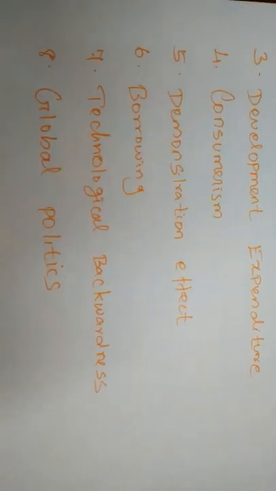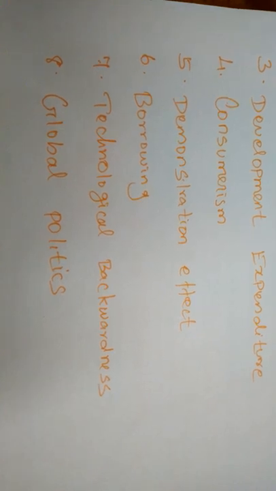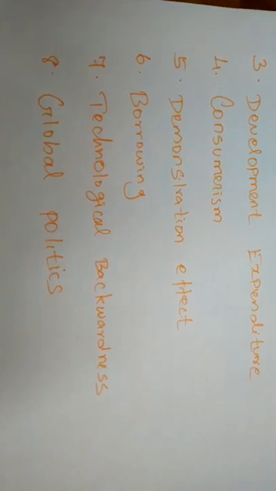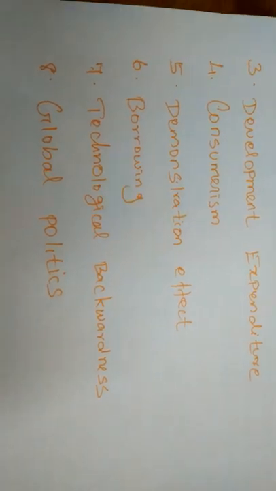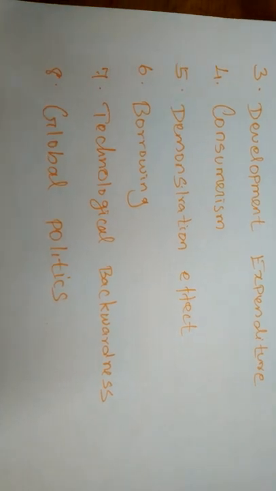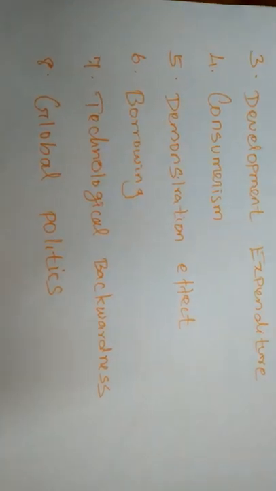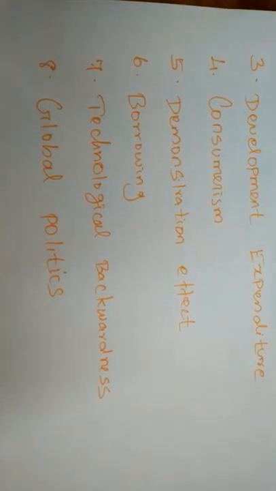So when they are borrowing more money, and if they are not able to repay it to the financial organizations, they will need to import commodities from other nations, and it will never increase the power to export commodities. So the balance of payment disequilibrium will arise from over borrowing.